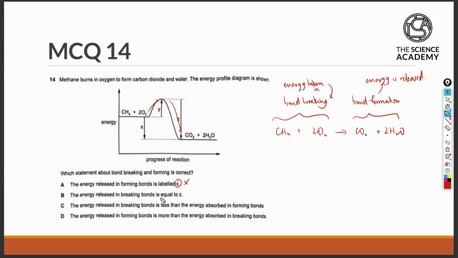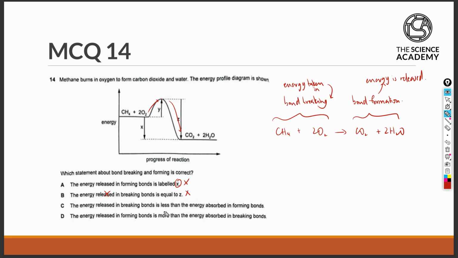The energy released in breaking bonds is equal to Z. Bond breaking involves taking in energy or using up energy, not releasing energy. Releasing energy comes from bond formation, therefore option B can also be eliminated.